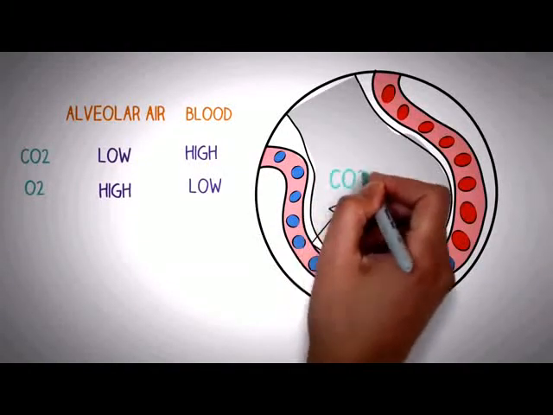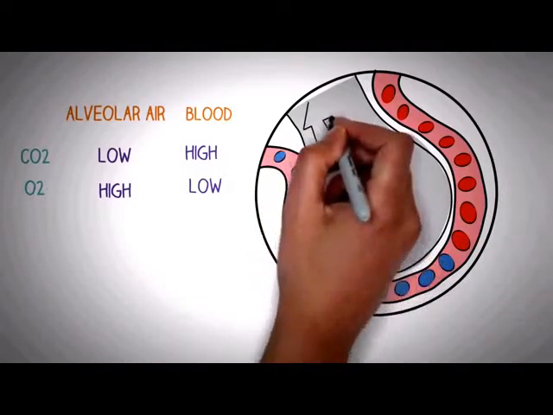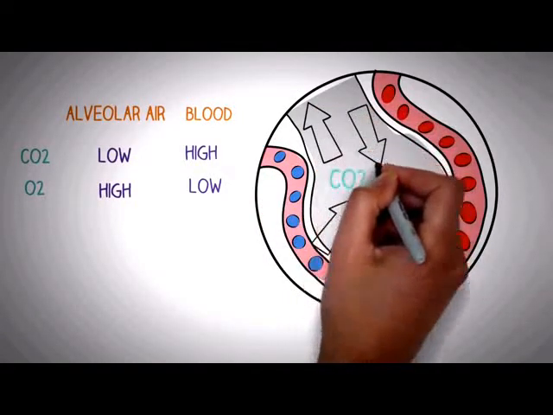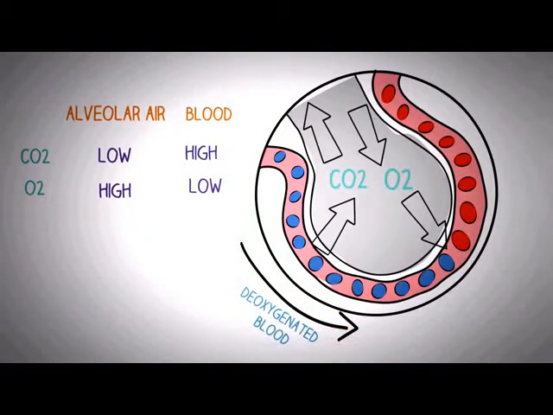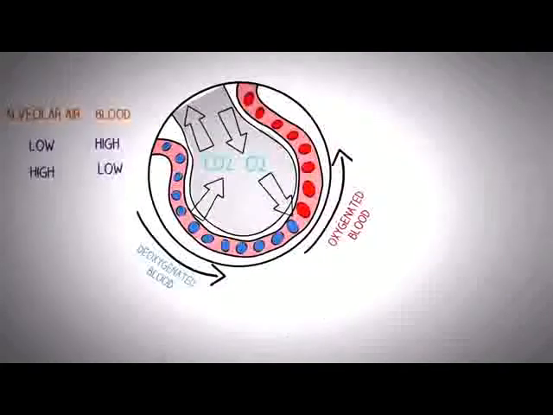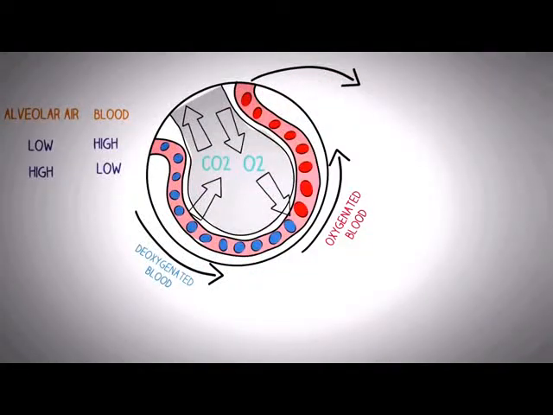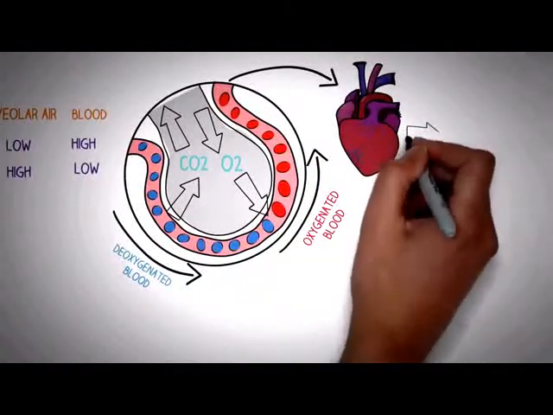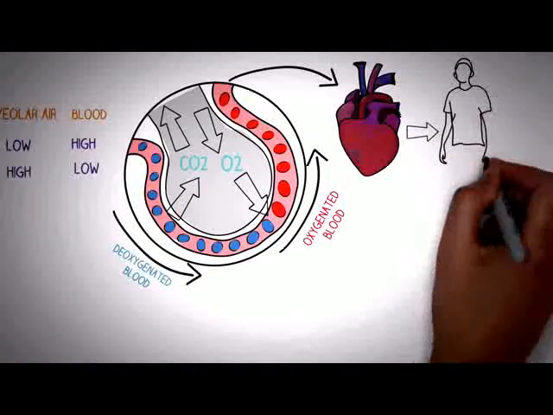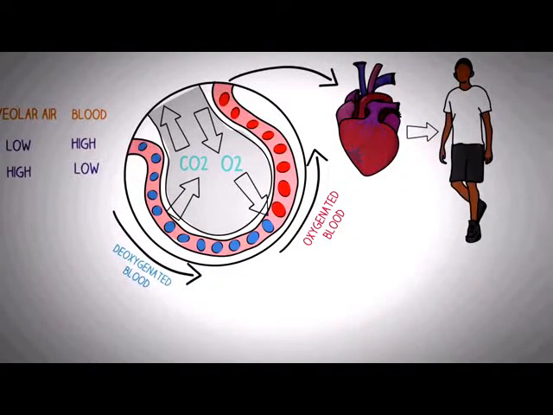Due to this, the high concentration of carbon dioxide is exchanged with the alveolar air and the carbon dioxide is released outside into the atmosphere, whereas the fresh oxygen that is coming through the alveolar air is transported to the blood and the blood is made oxygenated. So the blood coming on one side of the capillary, which is deoxygenated blood, is converted into oxygenated blood on the other side. This oxygenated blood is then sent to the heart, and the heart then pumps this oxygenated blood to the whole body, where it is utilized.